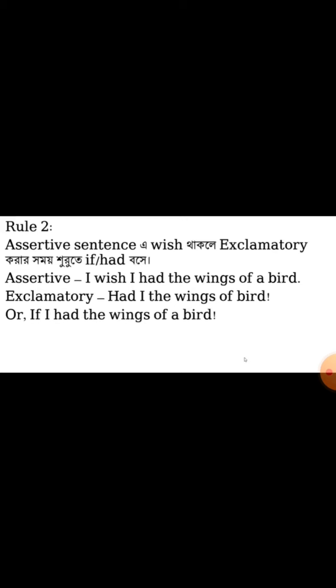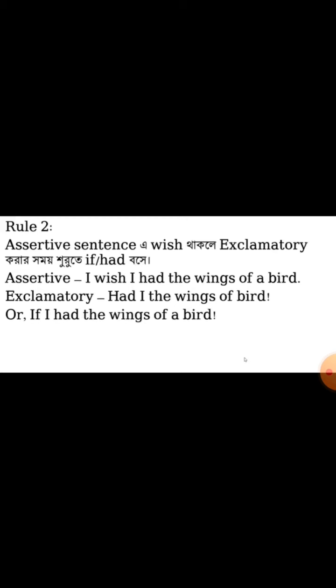I wish I had the wings of a bird. We can obviously write if or had. Any one is correct. That means you don't need to worry about it. So first we remove the I wish section, and then instead of that we put had there. Had I the wings of a bird. The second option is, you can write, if I had the wings of a bird. This second one is, I think, very easy for you.